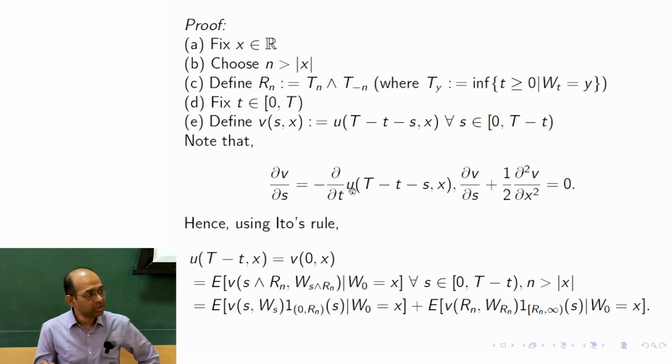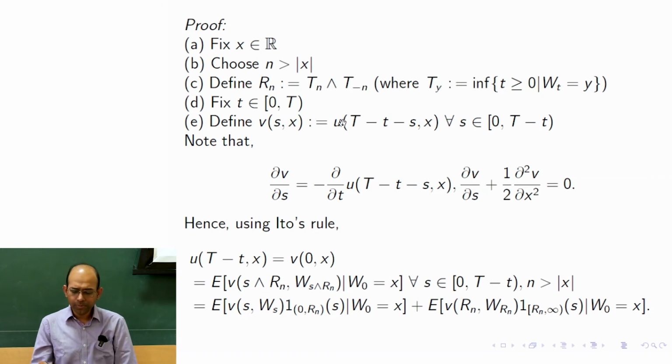When I write del u del t, I don't mean that I am differentiating with respect to this t. I am saying I am differentiating u with respect to the first variable. So this is an important thing to understand: this notation del_t u or del u del t does not depend on what my argument is. It is first evaluated, that means as a function you find the partial derivative of u with respect to the first variable, and whatever function you obtain, you evaluate that function at the value T - t - s, x.